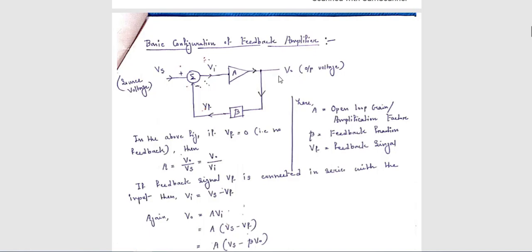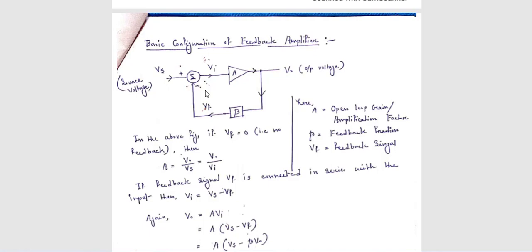Now see here, another connection is made from V0 to this Vs using a block. This block is known as the feedback block. That means here the output is again connected to the input side. This type of closed loop configuration is known as a feedback circuit. If in any circuit there is a connection from output to input side, then a closed loop is formed and this type of circuit is known as feedback.